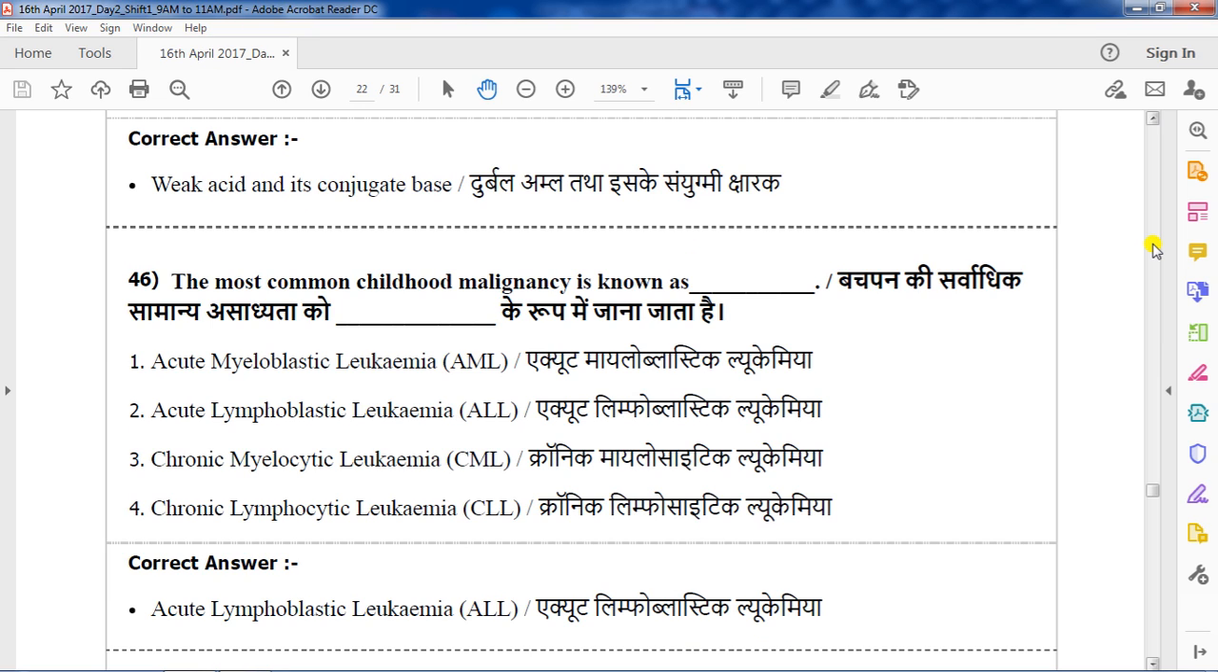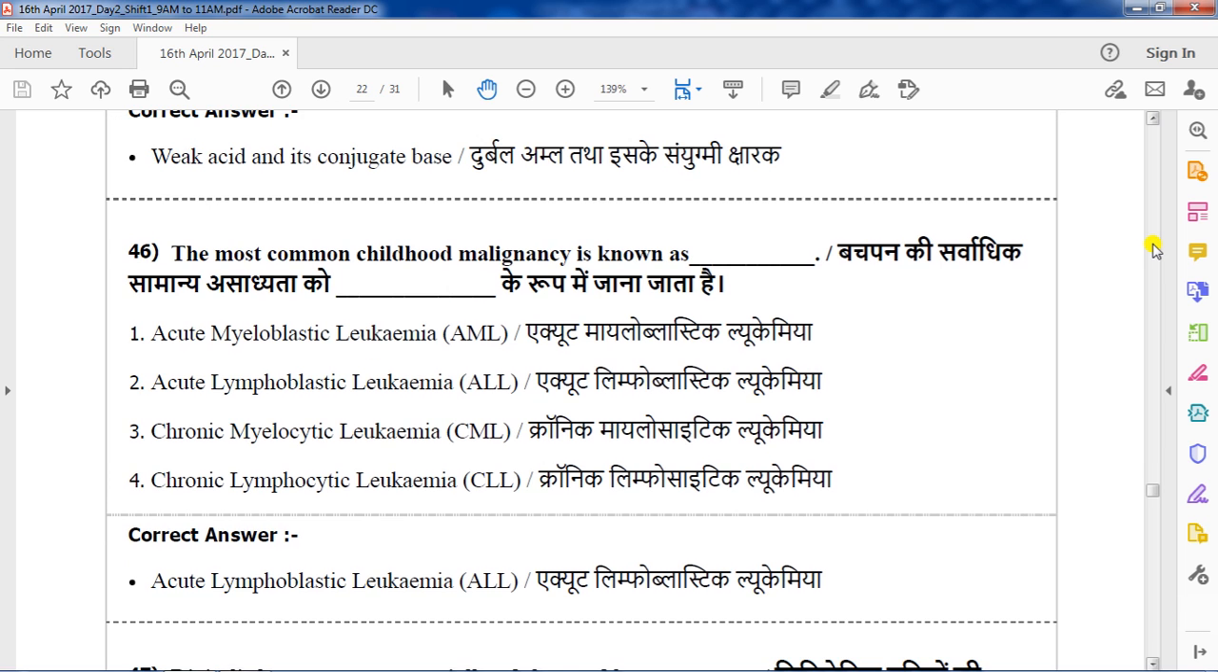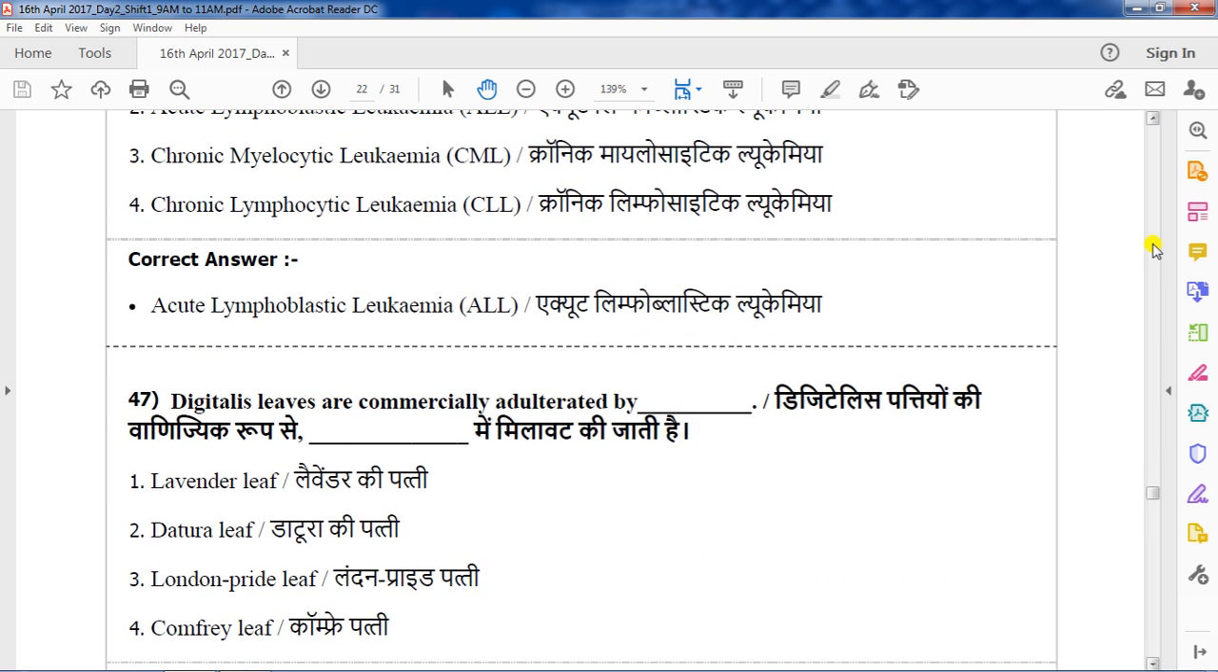This is a cancer characterized by the development of a large number of immature lymphocytes. There will be a large number of immature lymphocytes. Question number 47. Digitalis leaves are commonly adulterated with.